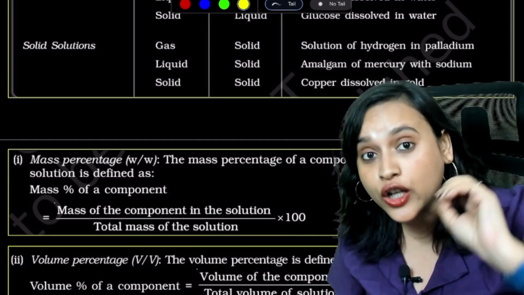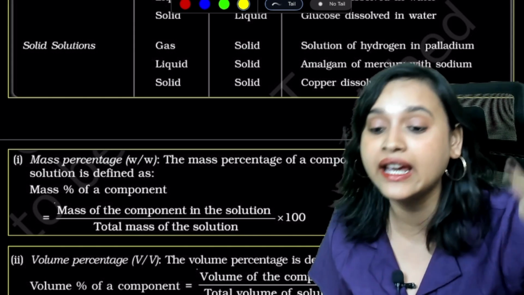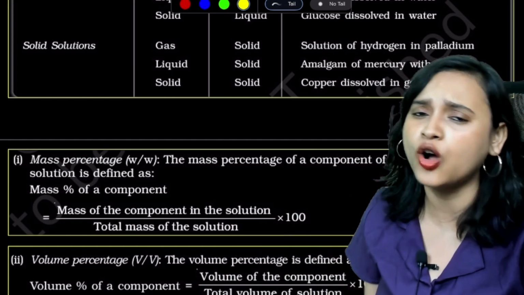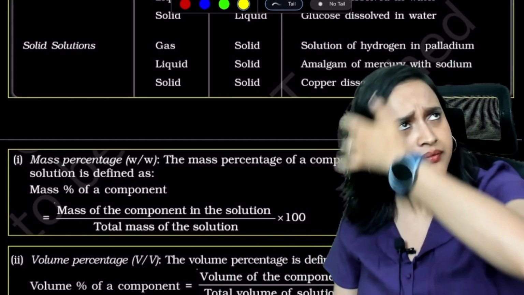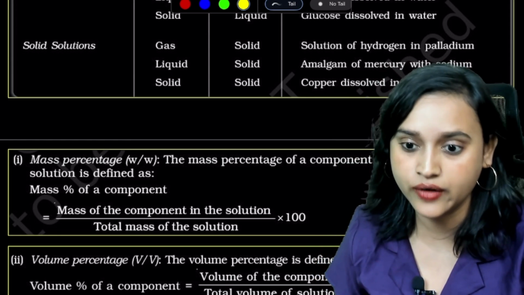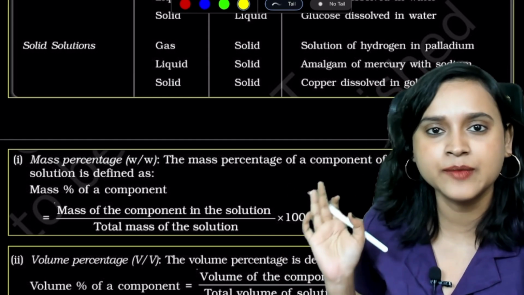Get it? Solute is the component 2. Solute को हम component B या component 2 मानते हैं, and in solute one or more compounds, one or more components can be present. Yes, and it is usually present in a lesser amount. That's what we say. Understood, everybody? Yes. All right, chalo theek hai. This much you have understood.